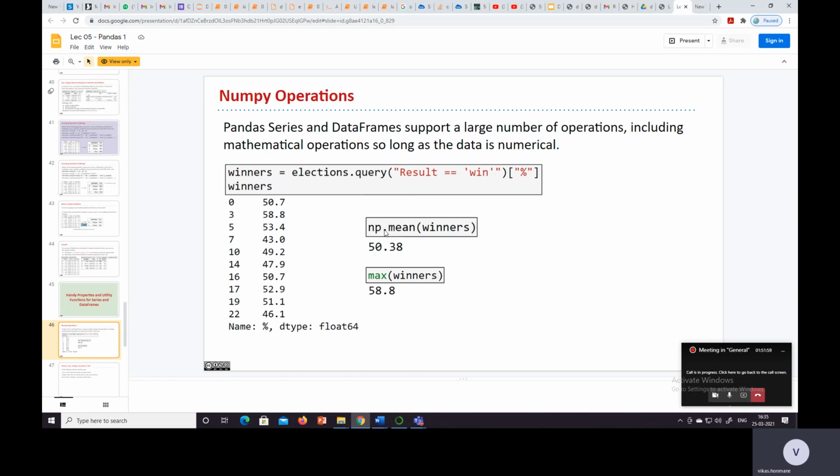Here we have np.mean of winners, the mean of this series, which is 50.38, and the max of winners is 58.8. So max is 58.8, and when we compute np.mean we get the result as 43. So as long as the data is numerical, we can do many mathematical operations on that series.